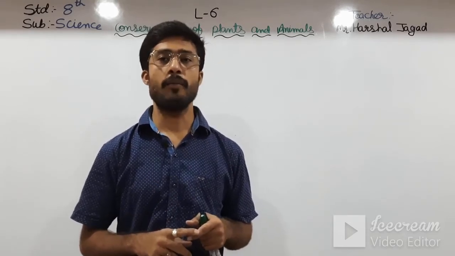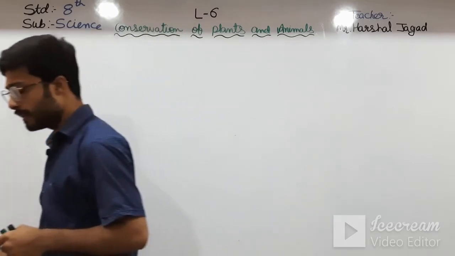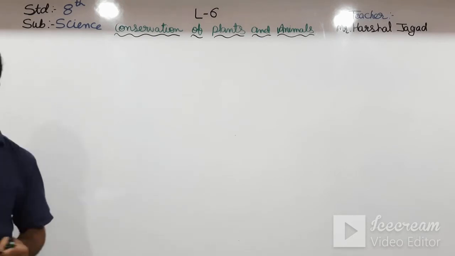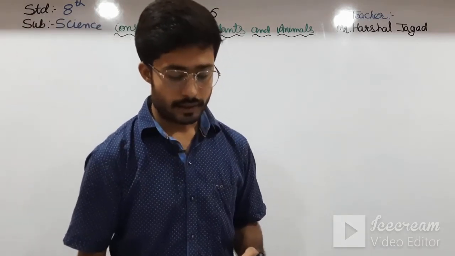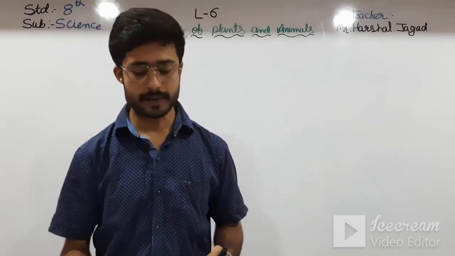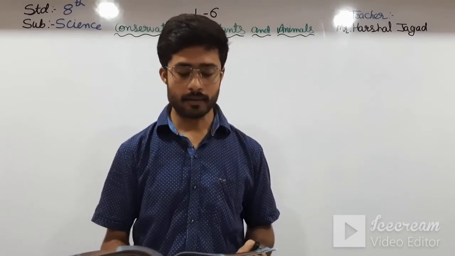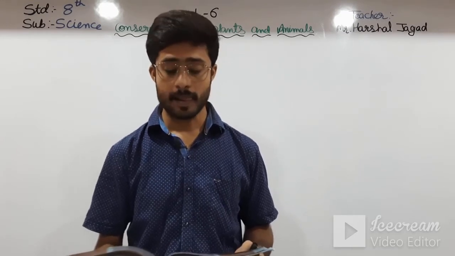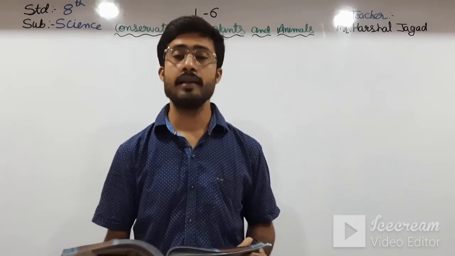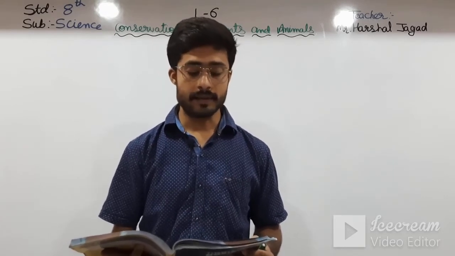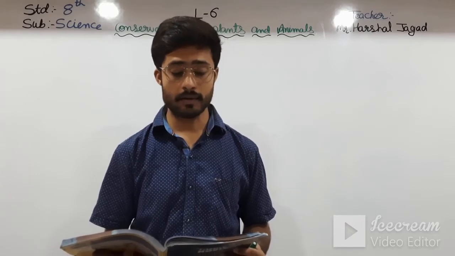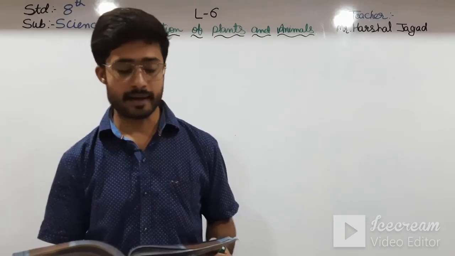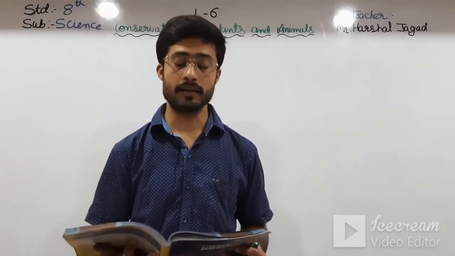How many different types of species have we seen in this chapter? We have seen three different types of species. First of all, the natural environment of a plant or animal where it lives naturally and multiplies is the definition of habitat. And species refers to a group or a class of animals or plants that have common permanent features and characteristics that separate them from other groups.